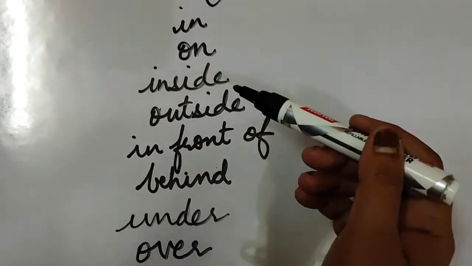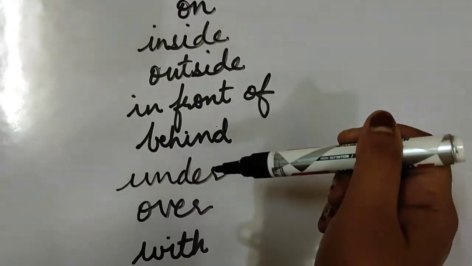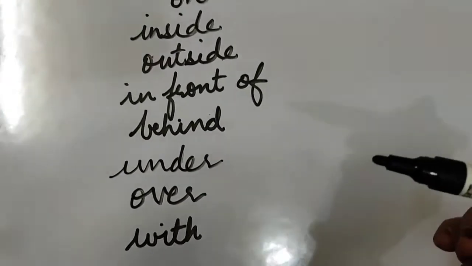In, on, inside, outside, in front of, behind, under, over, with, etc.